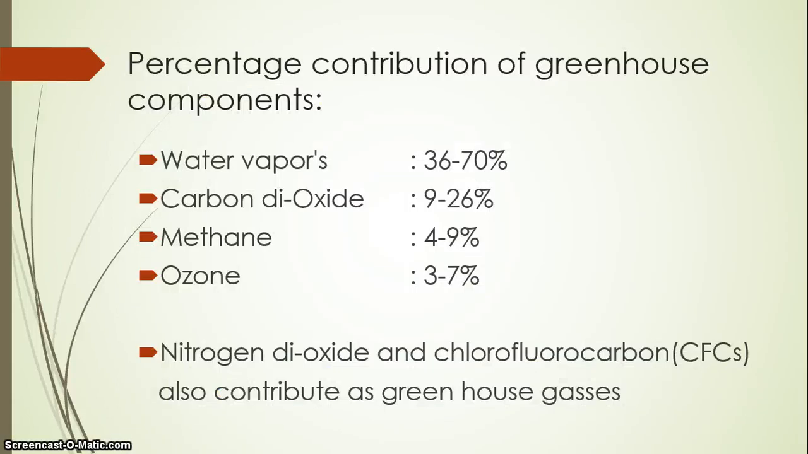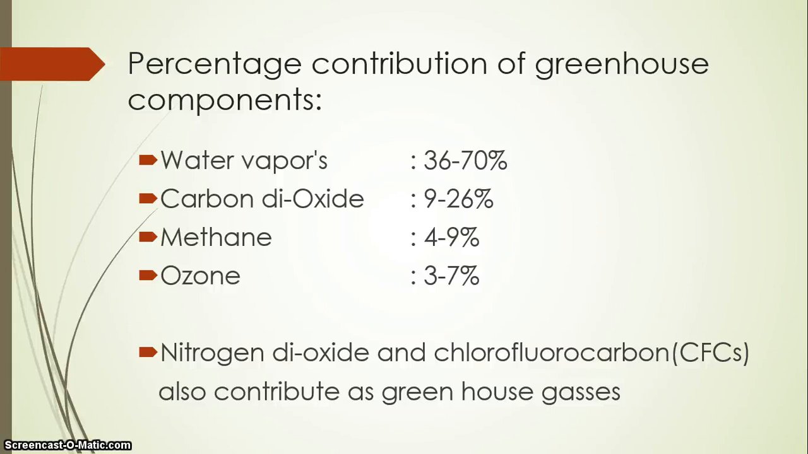Let's see. These are the percentage contributions of the gases, water vapor, methane and ozone, to the greenhouse effect. Water vapor contributes 36 to 70%, meaning to make our Earth's atmosphere warm, water vapor is very important. Carbon dioxide is really very important, and so are methane and ozone. So they have different percentages in making our greenhouse. Nitrogen dioxide and CFCs also contribute as greenhouse gases. So CFCs, the chlorofluorocarbons, nitrogen dioxide, CO2, and also methane.